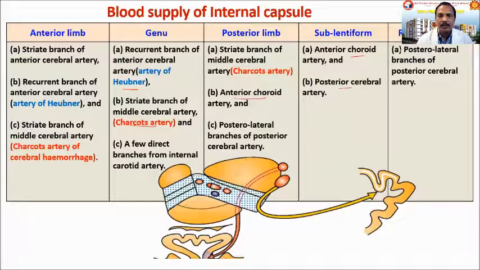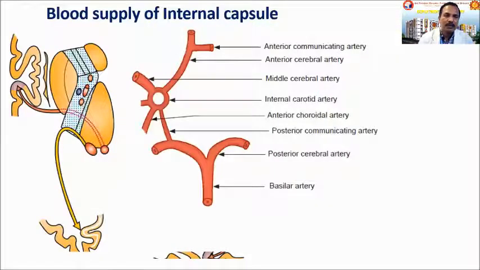The last part, the retrolentiform part, is supplied by only the posterolateral branch of the posterior cerebral artery. So this is about the blood supply. If you go through this, you can see there are three sets of arteries from the anterior cerebral artery to supply the anterior limb. There is the recurrent artery of Heubner which supplies both the anterior limb and the genu.